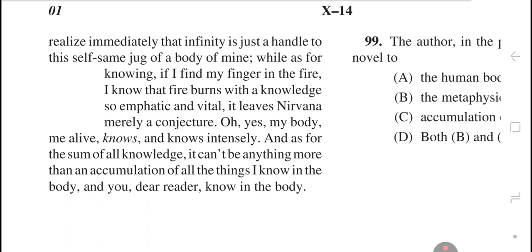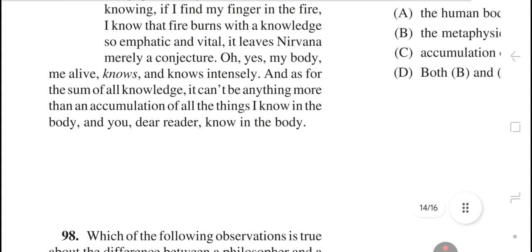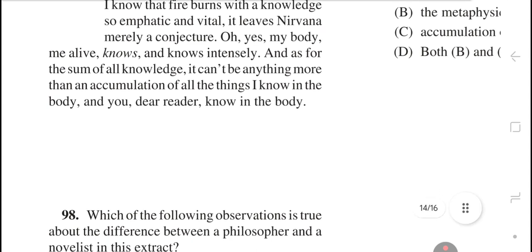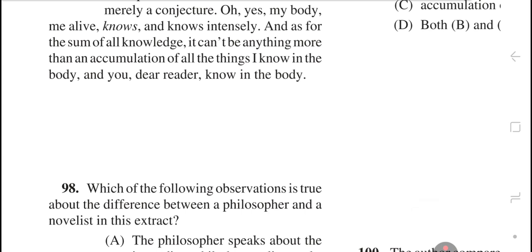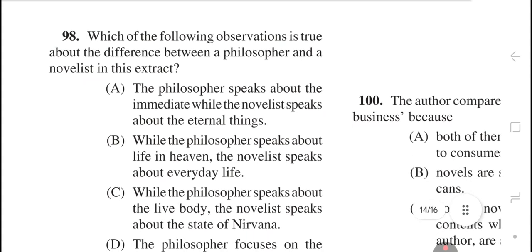Which, as for knowing, if I find my finger in the fire, I know that fire burns with a knowledge so emphatic and vital it leaves nirvana merely a conjecture. Oh, yes, my body, me alive, knows and knows intensely, and as for the sum of all knowledge, it can't be anything more than an accumulation of all the things I know in the body and you, dear reader, know in the body.